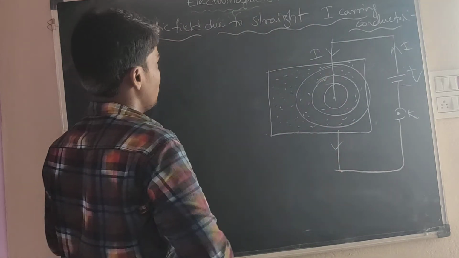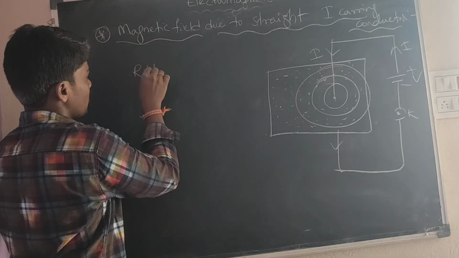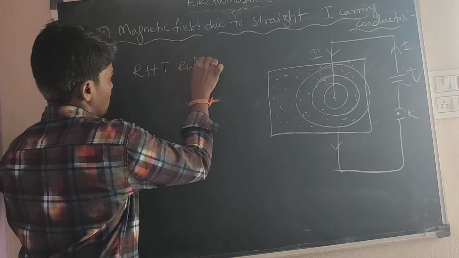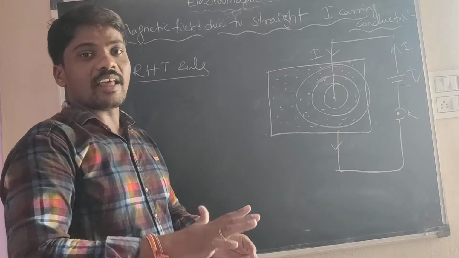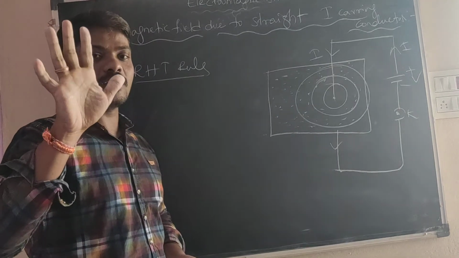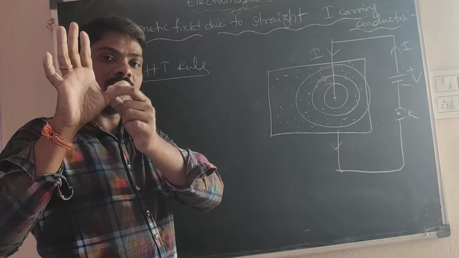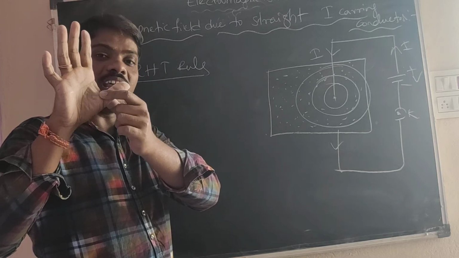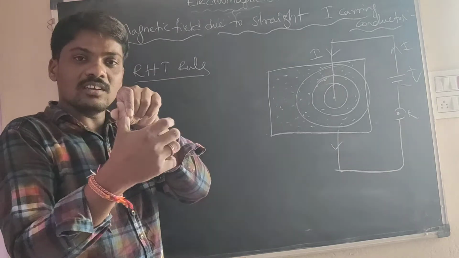Here we also identify the right hand thumb rule. The right hand thumb rule represents the direction of the magnetic field. The thumb indicates the direction of current. The curled fingers denote the magnetic field.